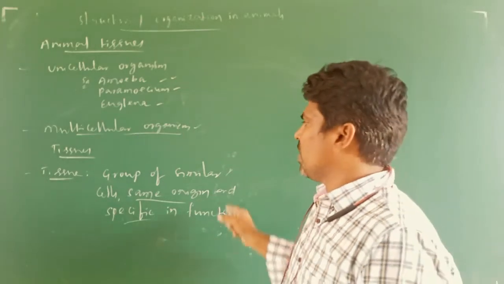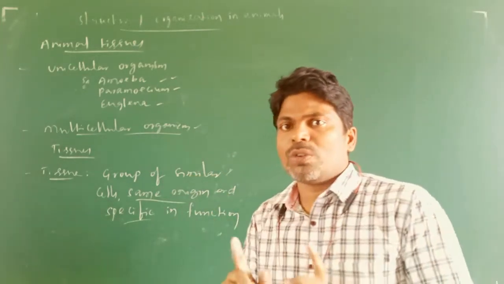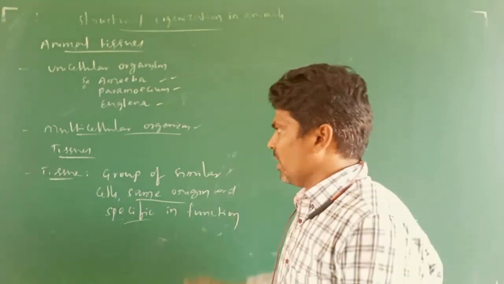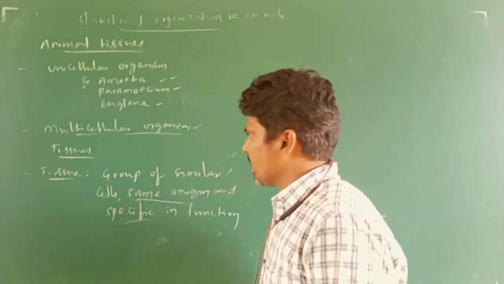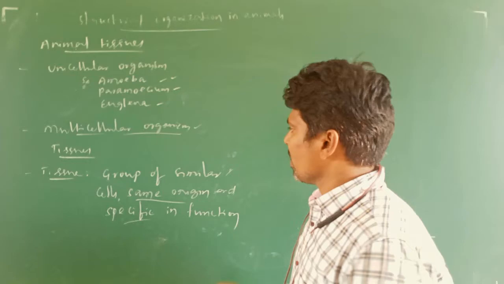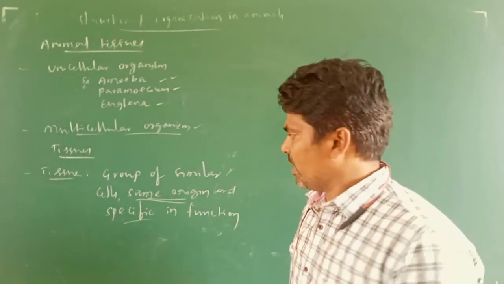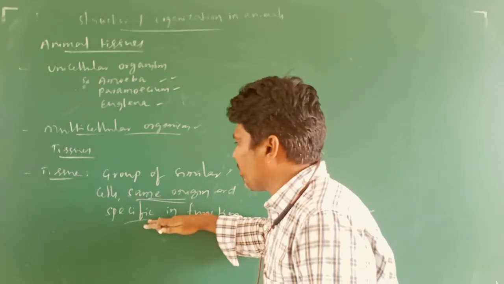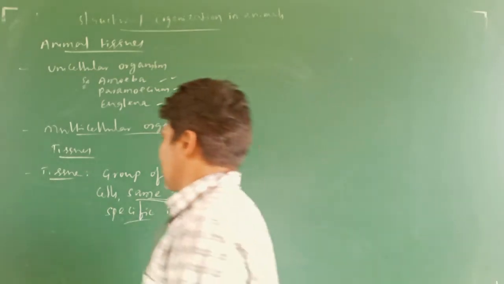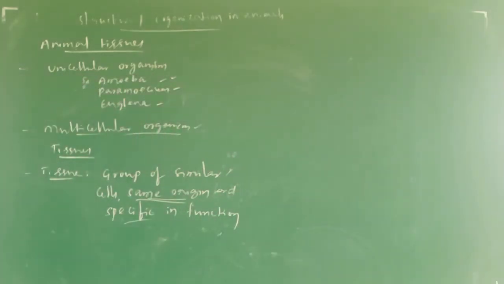So in many exams they are going to make you confuse this one. You should not get confused. Make it clear. A group of similar cells which have a common origin and which perform a specific function is called tissue. Do you understand what I'm going to say?